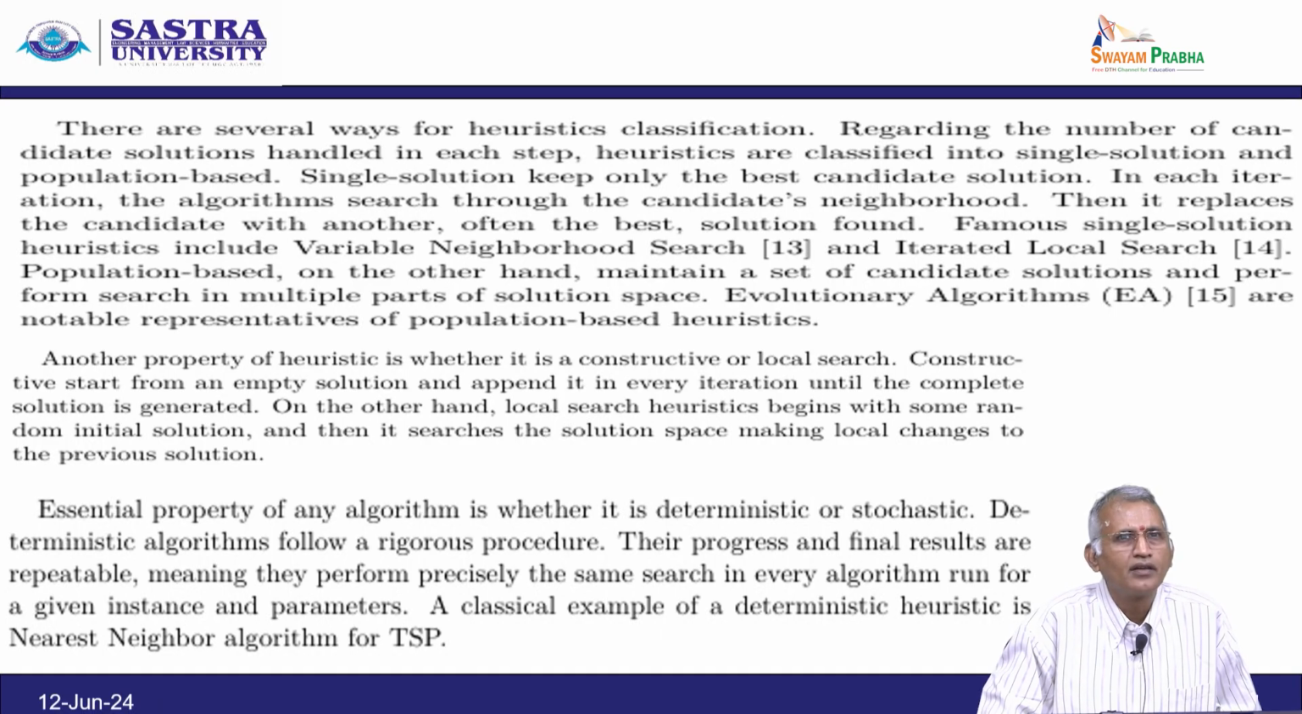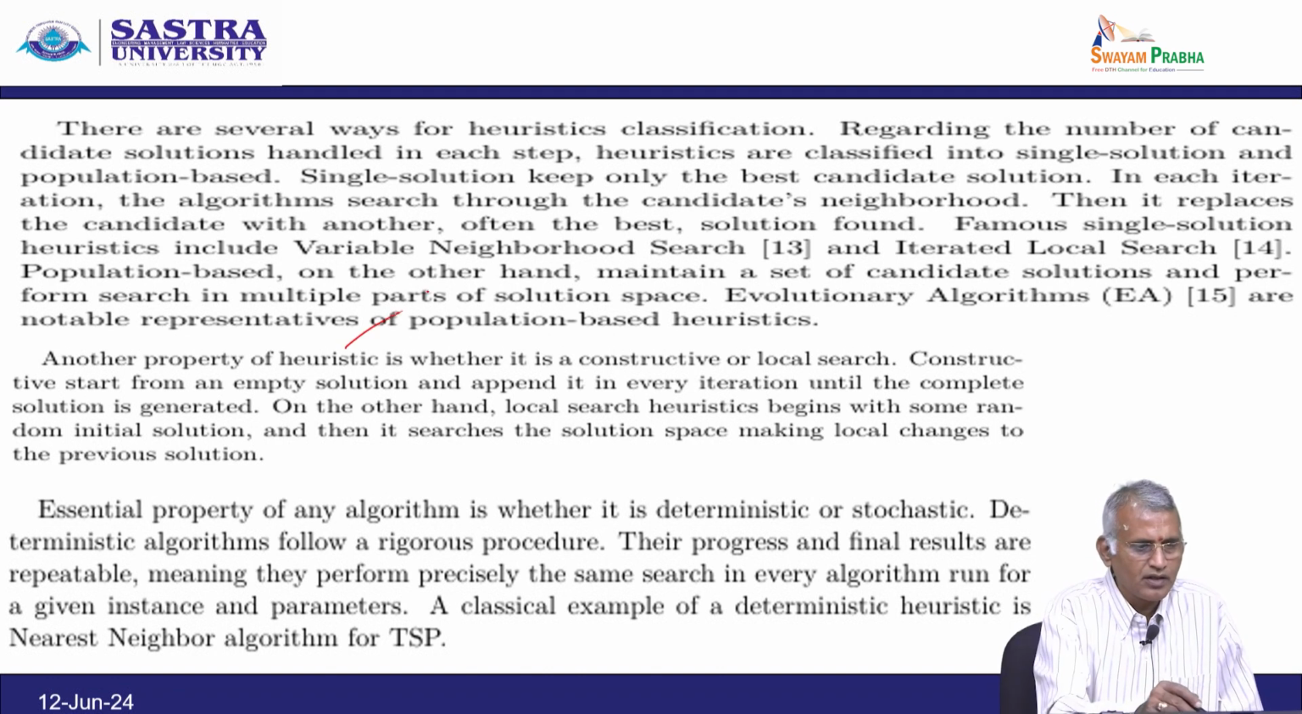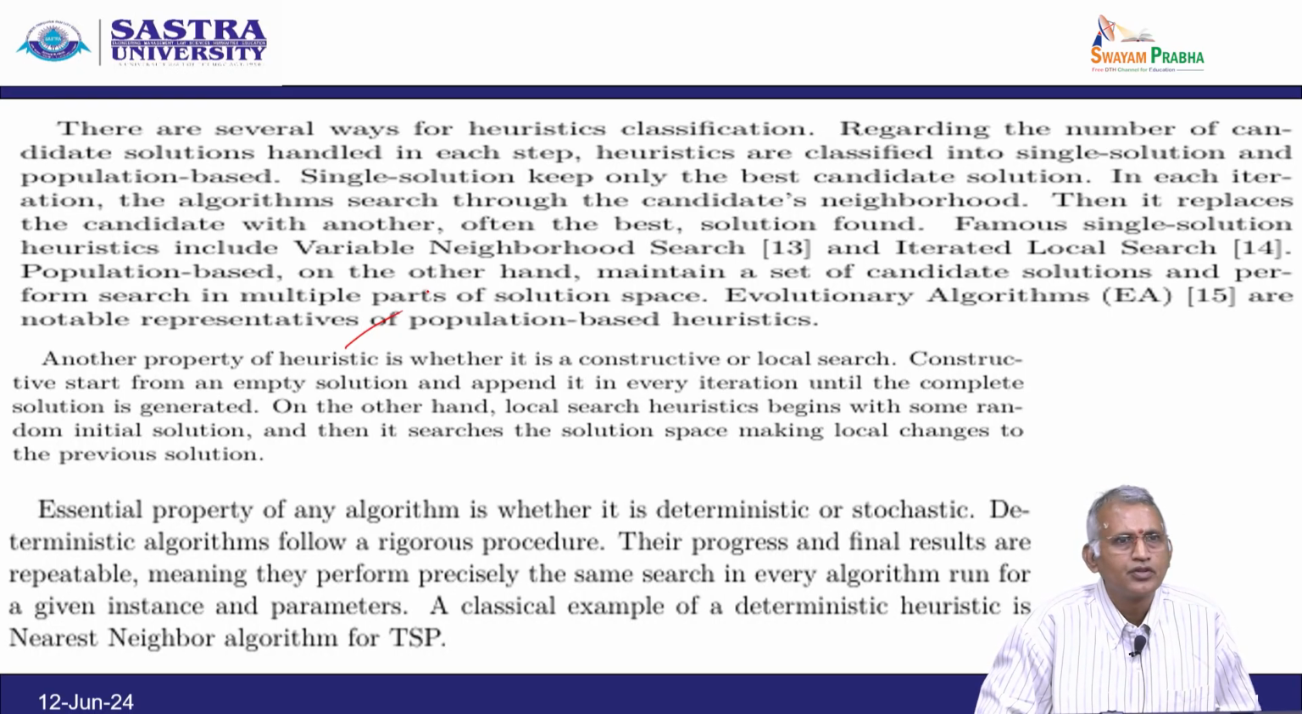Famous single solution heuristics include variable neighborhood search and iterated local search. Population based, on the other hand, maintains a set of candidate solutions and performs search in multiple parts of the solution space. Evolutionary algorithms are the notable representation of population based heuristics.